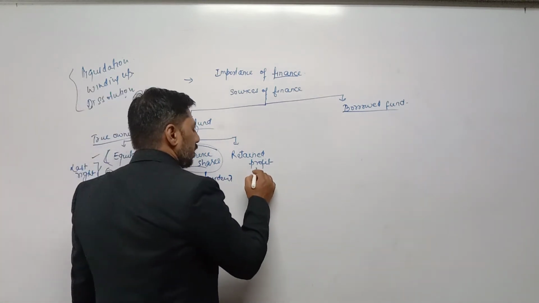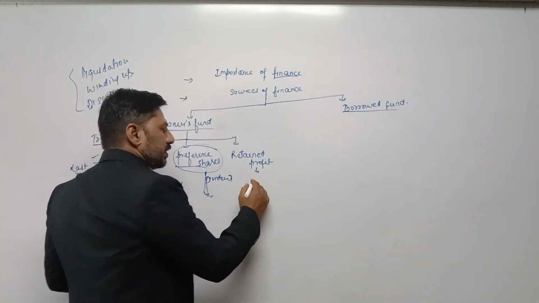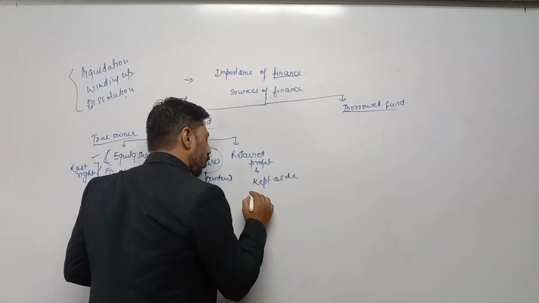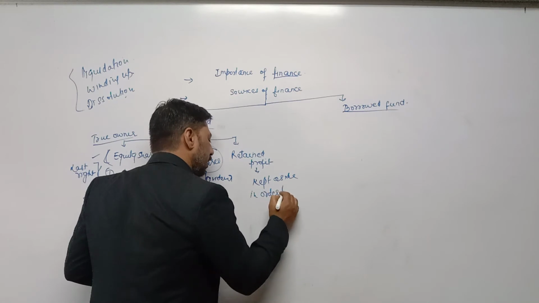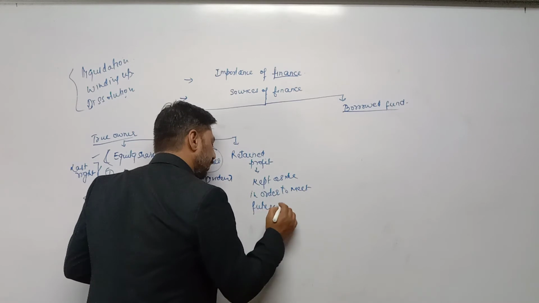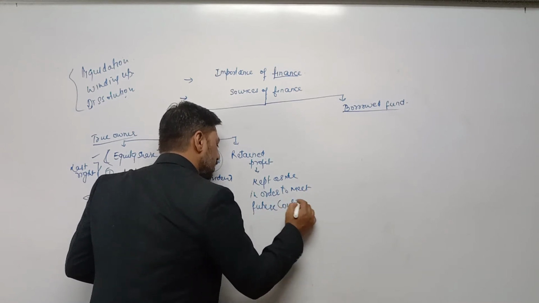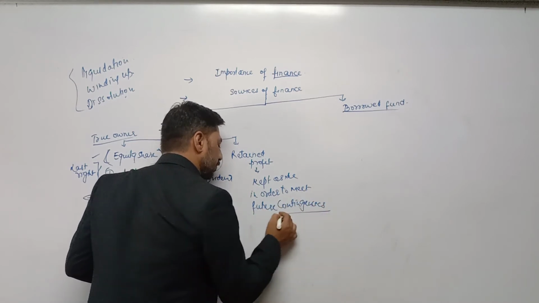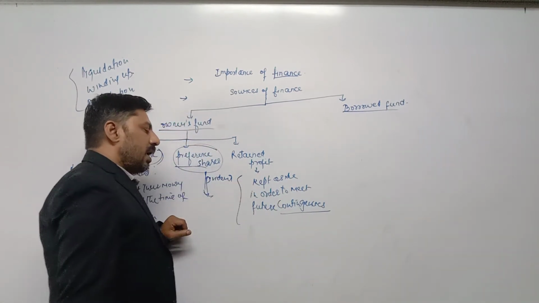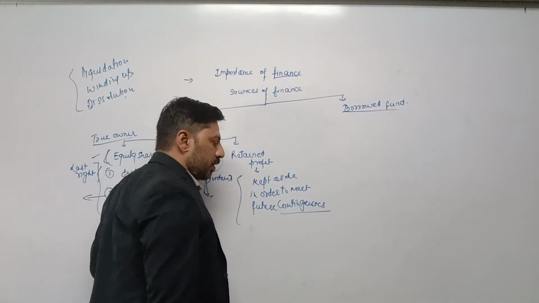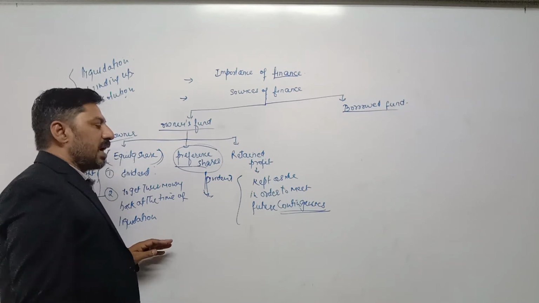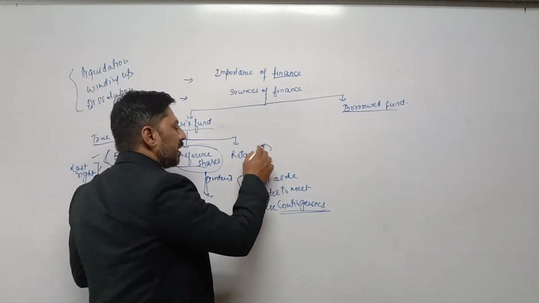Retained profit, it is a part of profit which is kept aside in order to meet future contingencies. Contingencies means problems, obstacles which come in business again and again. In order to face those problems, in order to face those contingencies, company must have some savings. That savings is called retained profit.